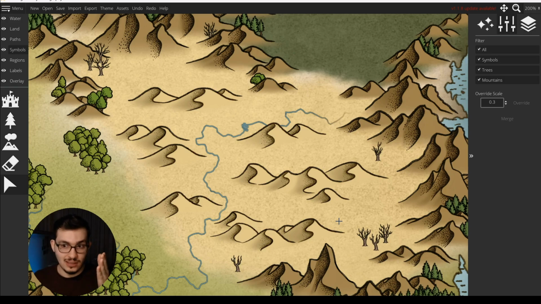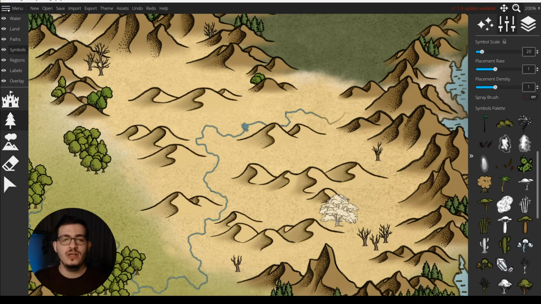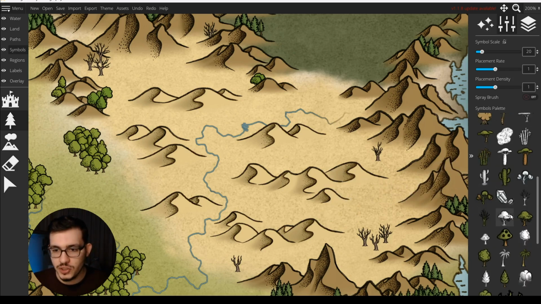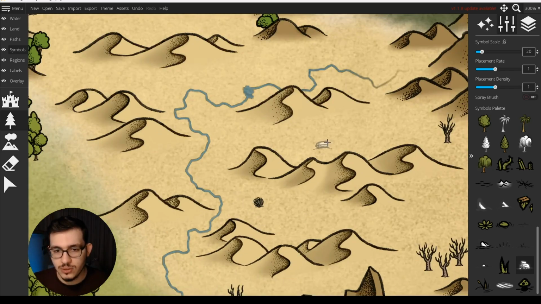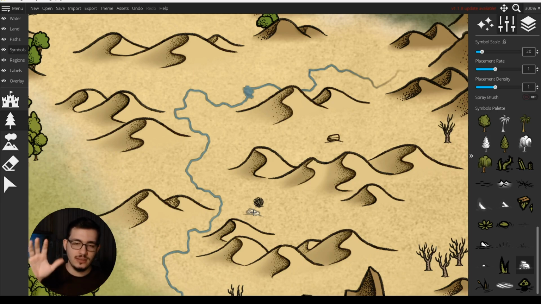But of course, this is not the whole desert. We are not done here. In the future, when we are adding details to our maps, we are gonna add some details to the deserts. Let me show you quickly, like these. So these kinds of things will also help with the feeling, but we have a dedicated step for it where we are going to do this all across the map.